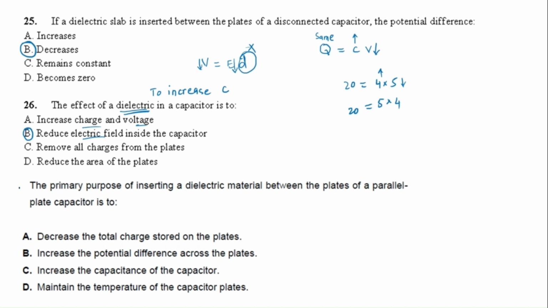Okay, this is B. What is the primary purpose of a dielectric? To increase the capacitance. Okay, yes, increase capacitance. We will not listen to anything else, we will just talk about this. This is the primary function, so no need to read anything else.